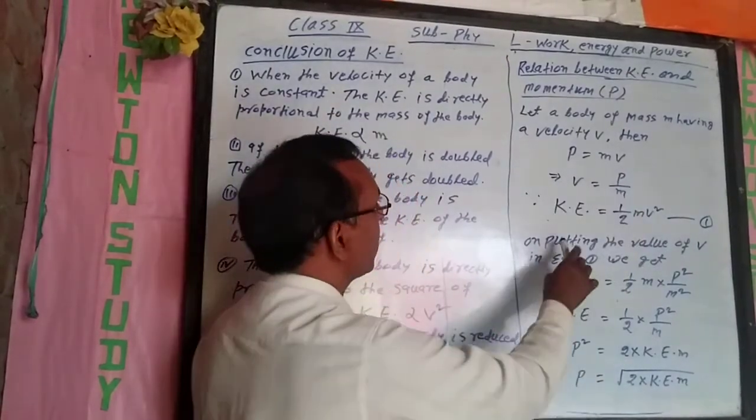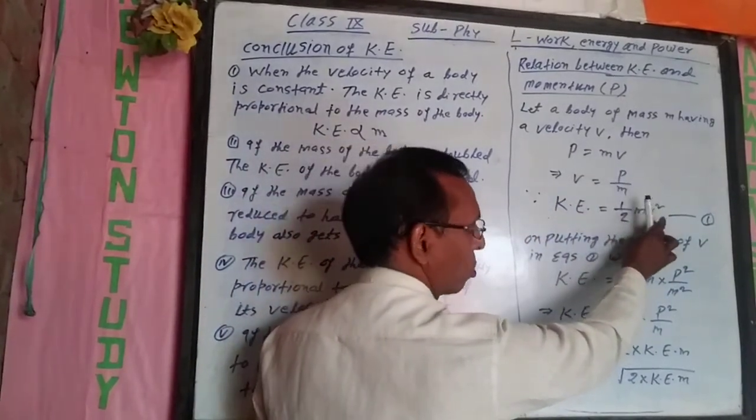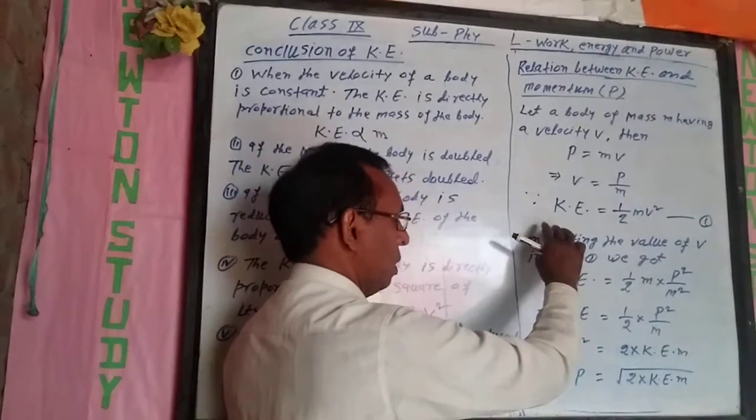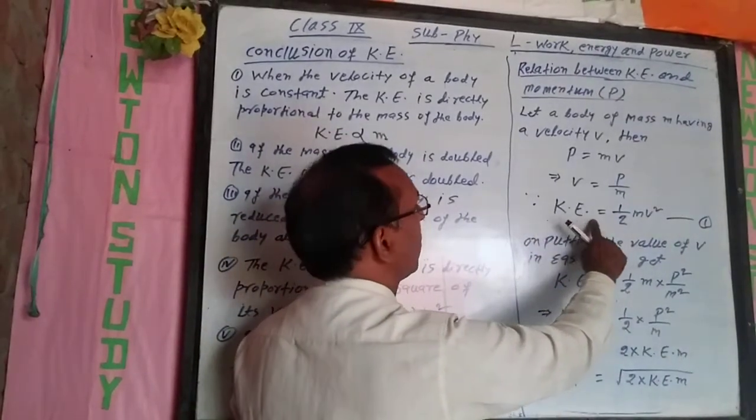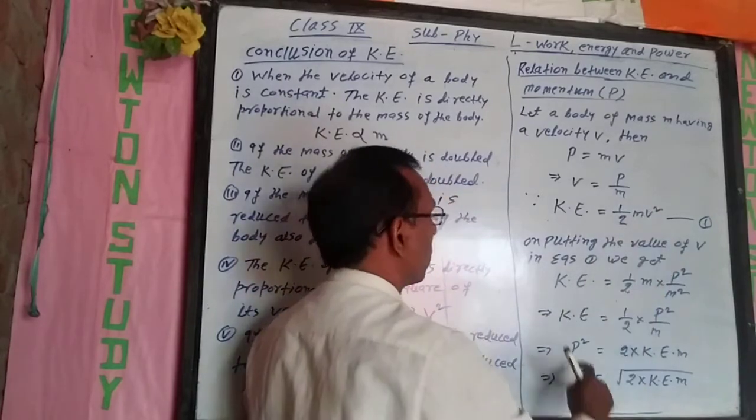We know that kinetic energy is equal to 1/2 m v square.